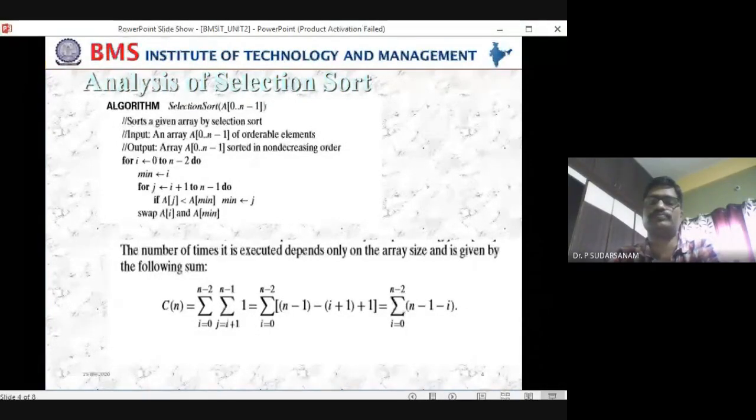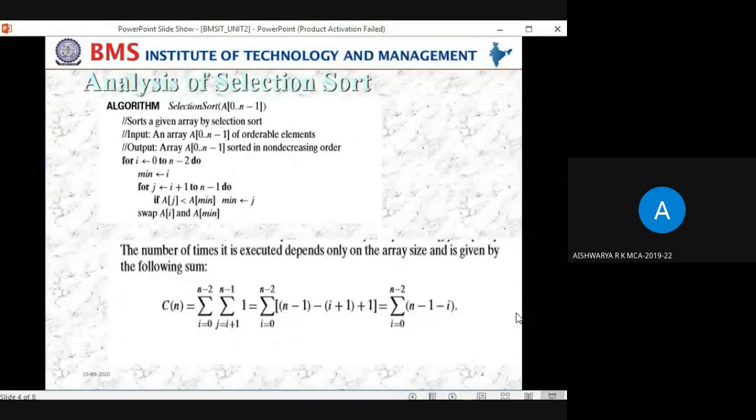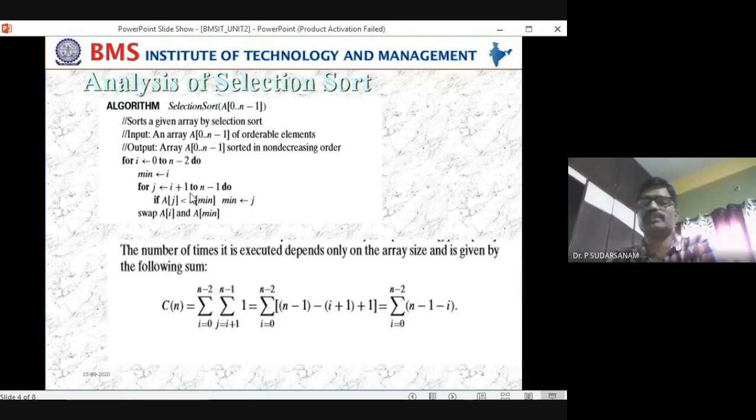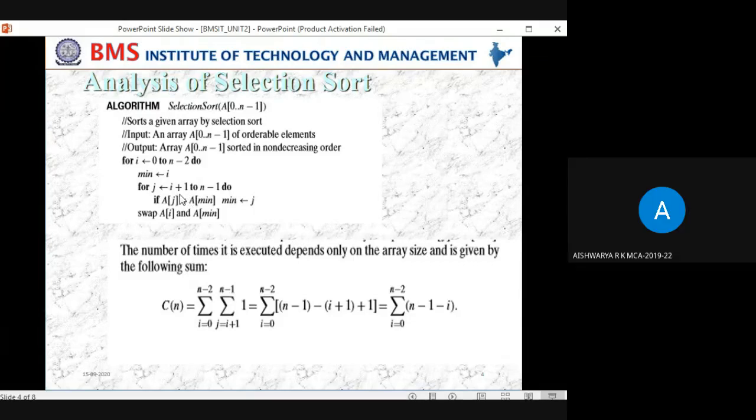Second loop. The second loop is 1 to n minus 1, sir.